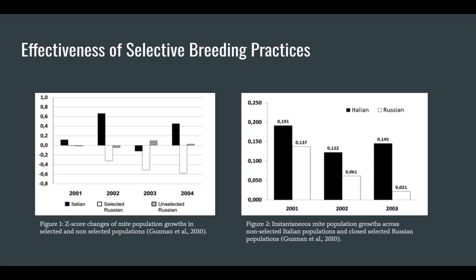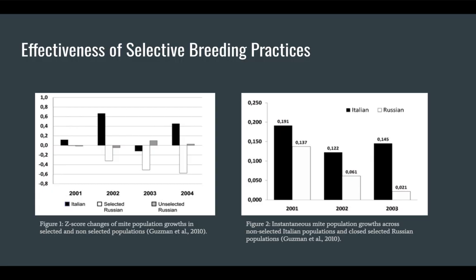Non-selective Italian Apis mellifera groups and non-selective Russian groups within the same aviary that did not have closed breeding practices showed a more positive correlation for mite breeding in comparison to the selective group. This is seen in Figure 1.